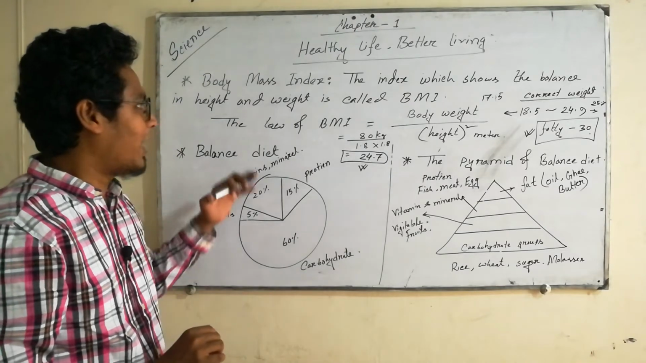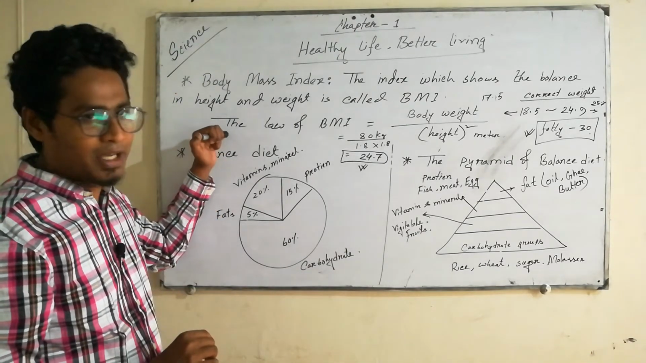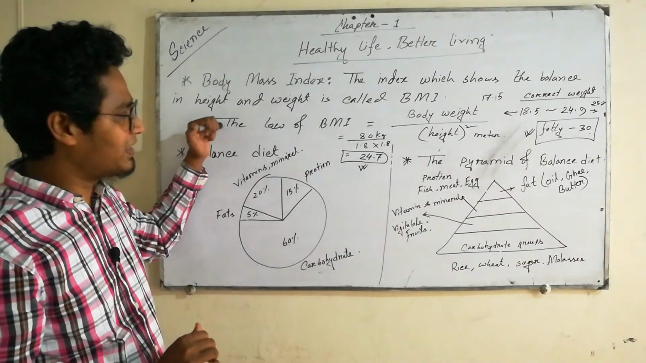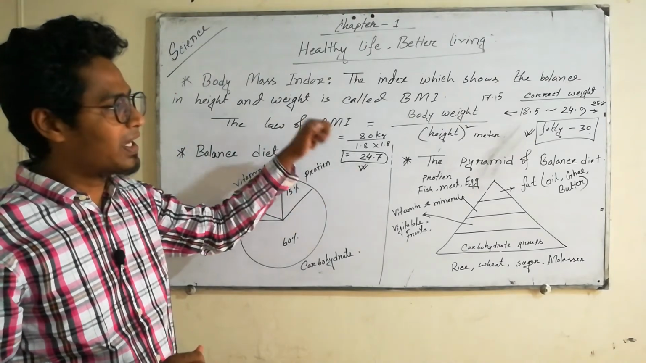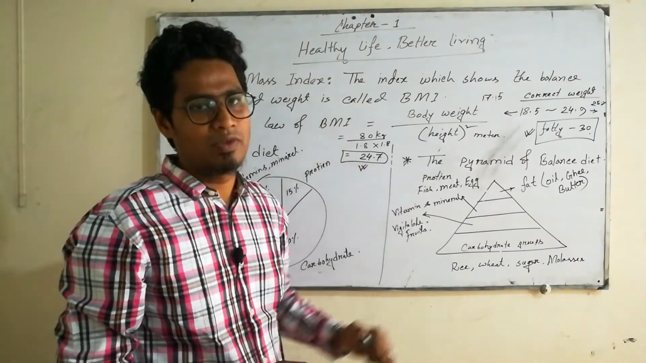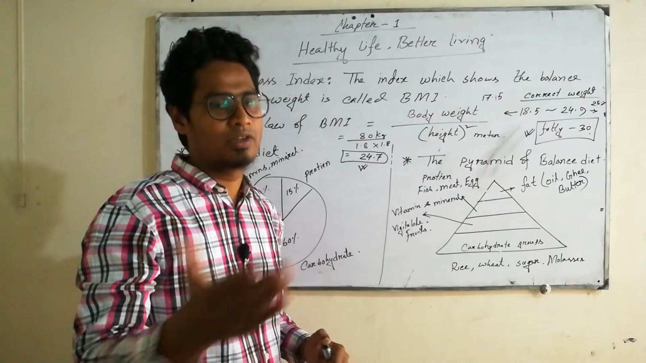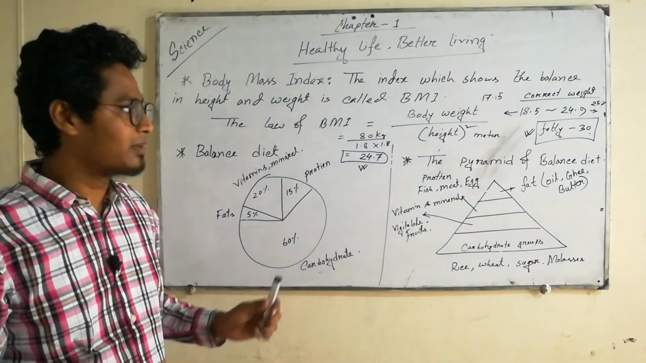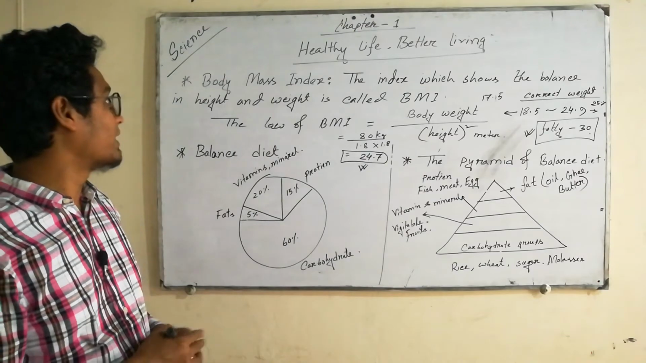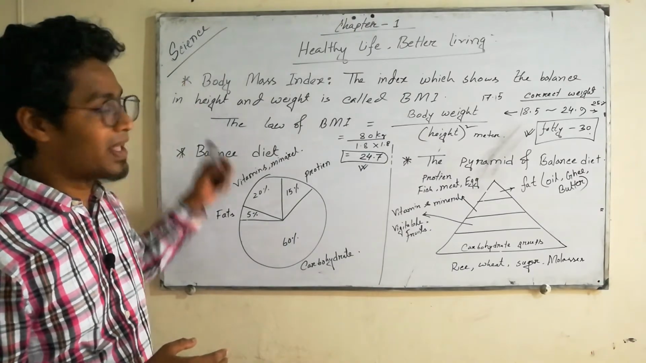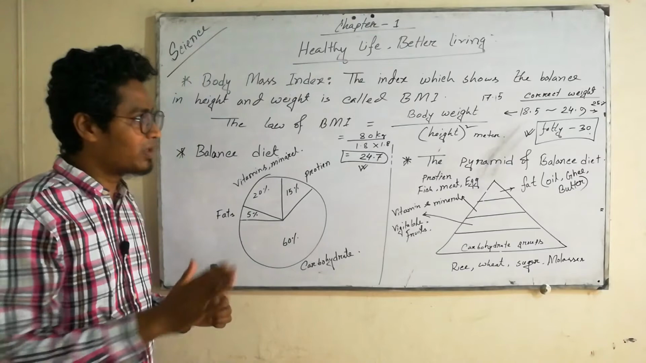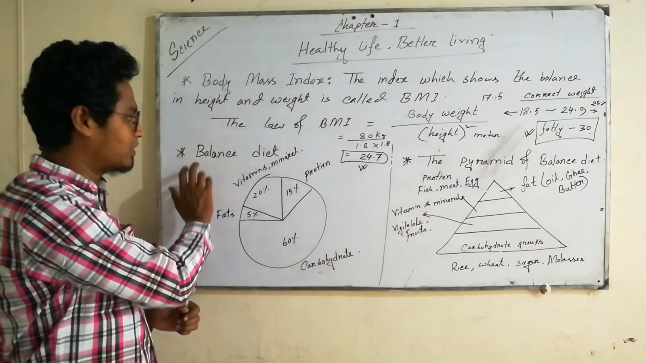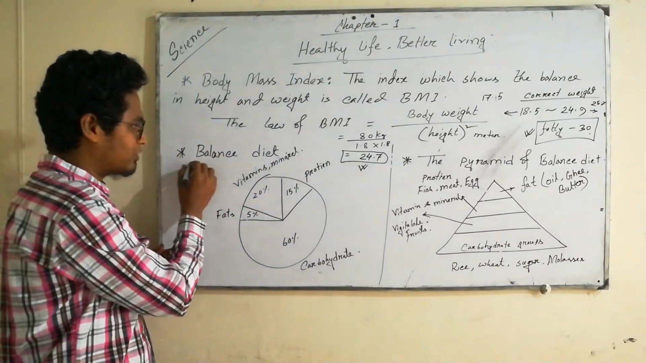So by measuring the BMI number, we can tell whether you are at correct weight, underweight, overweight, or obese. Okay, this is body mass index. I think you are clear in this topic. Then I'm going to the balanced diet topic.